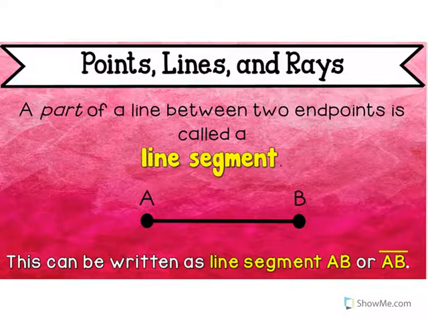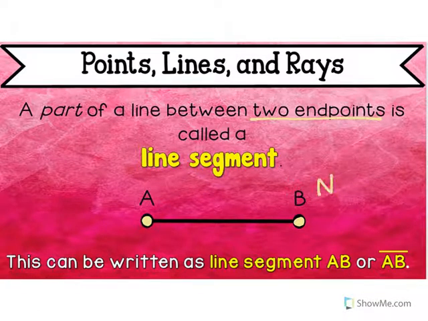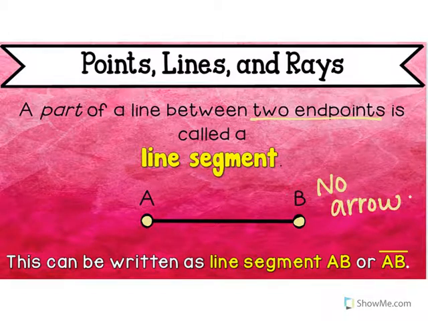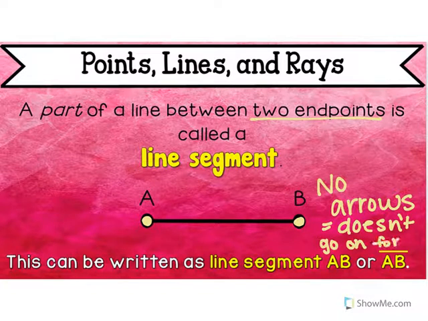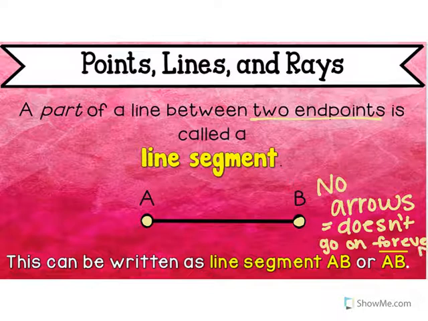Okay, the next one is a line segment. That means there are two endpoints and it does not go on and on forever. See how there are no arrows? Because there are no arrows, it doesn't go on forever. So a line segment has 2 endpoints and no arrows.